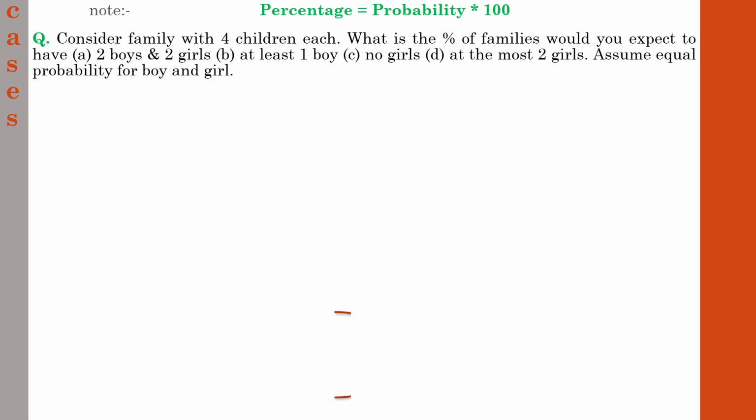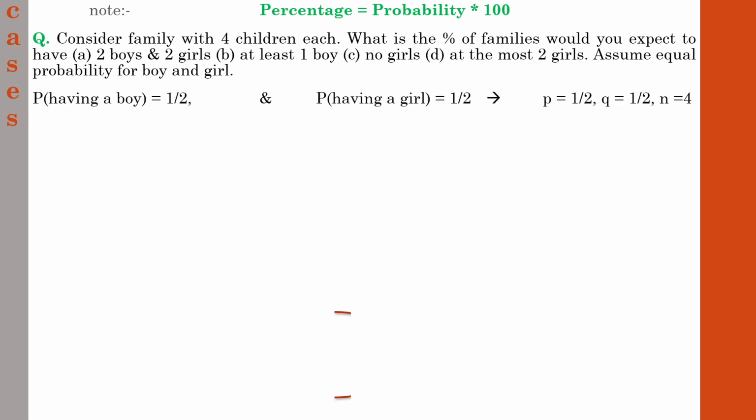If it is a 50-50 chance, then definitely the probability of having a boy will be 1 by 2. 1 by 2 means out of 4 children, 50-50 means 2 by 4, so 2 by 4 can be shortened into 1 by 2. And probability of having a girl is 1 by 2.